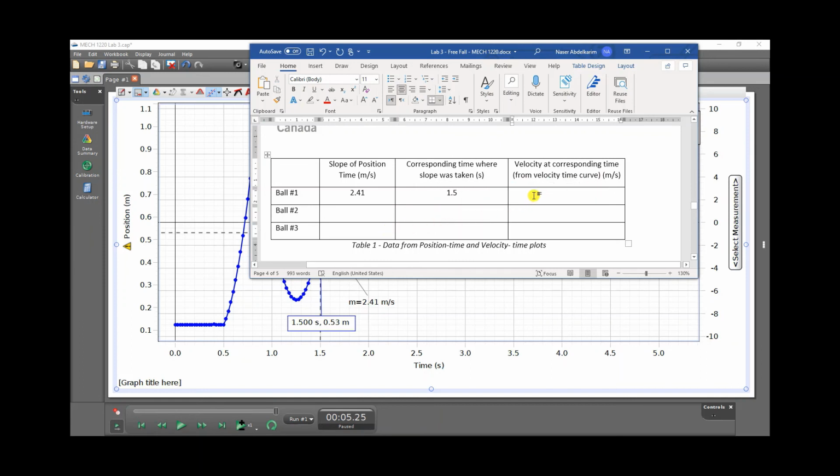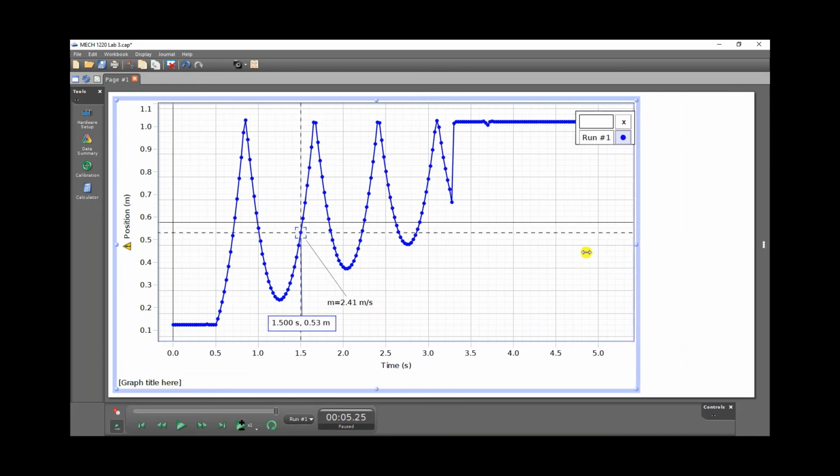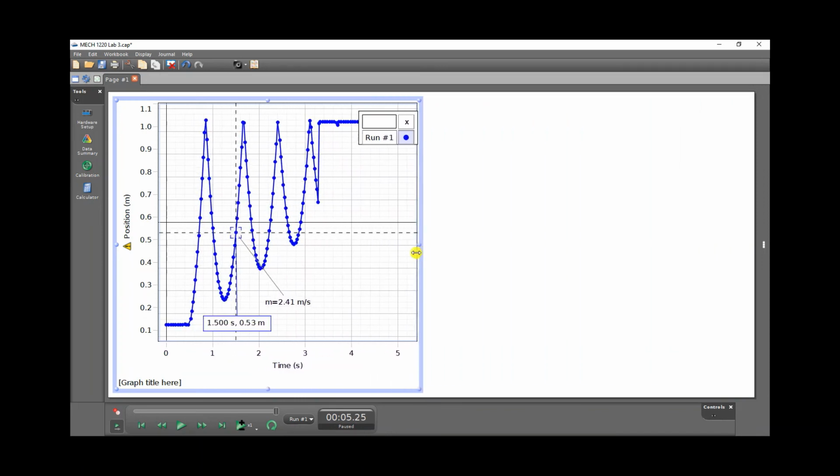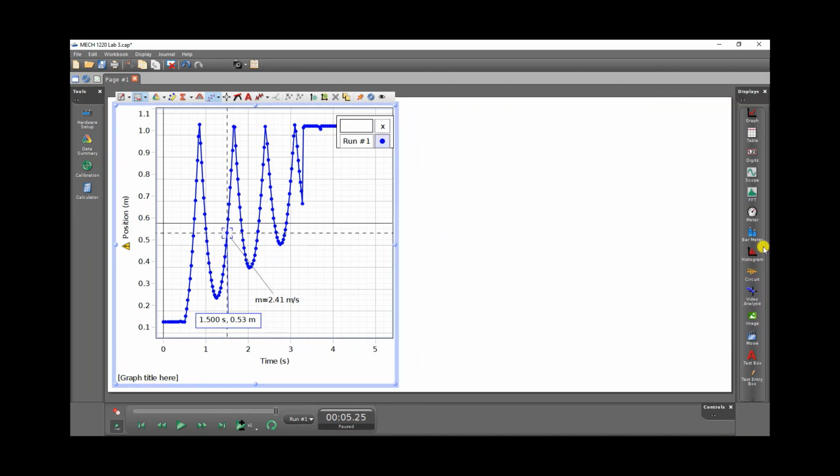Now we're going to find the velocity at the corresponding time from the velocity time curve. Grab this. Make it smaller, not minimize it. Click on these three dots, and I'm going to grab and drop a graph here.